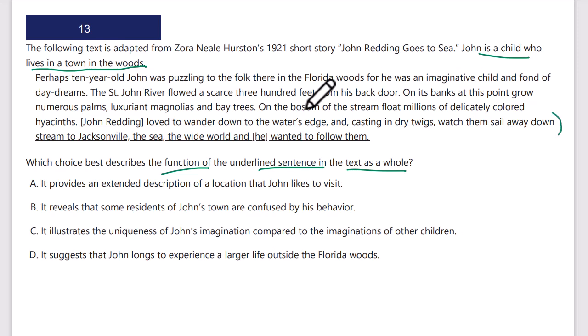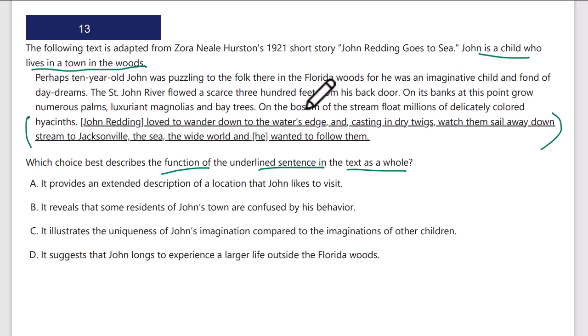Okay, so what is this showing? He lives in this environment, which sounds quite comforting and pretty, but he doesn't seem to be happy. He's casting his twigs, which seem to embody his dreams, and he watches them sail down the stream, and he wants to follow them. He wants to go out into the world. He doesn't want to be there in Florida. So that seems to be the function of the underlined section. Let's see what answer matches.